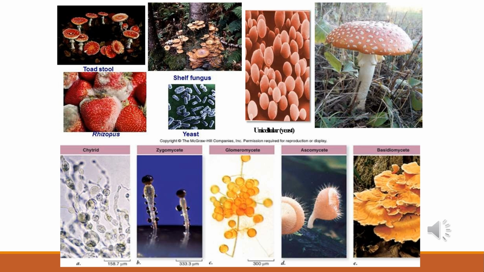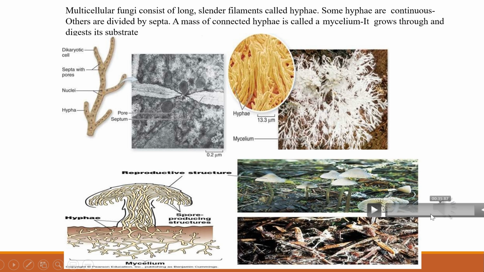You can see in the picture where zygomycetes is written, the spores are formed exogenously, that is, they are present outside the mycelium. Multicellular fungi consist of long, slender filaments called hyphae. Some hyphae are continuous, others are divided by septa. A mass of connected hyphae is called a mycelium. It grows through and digests its substance.